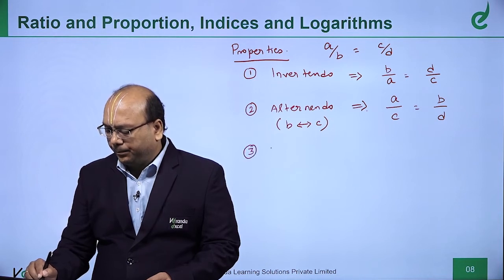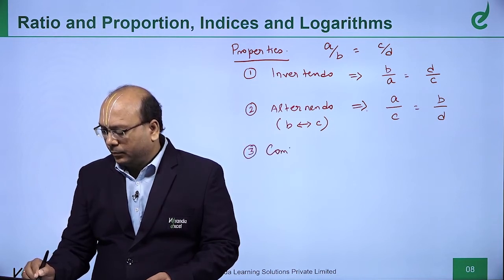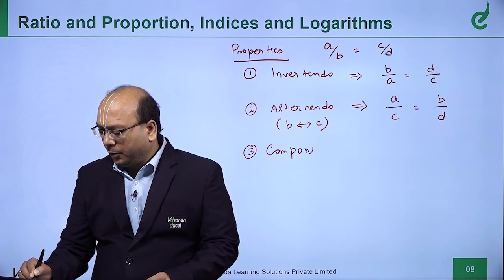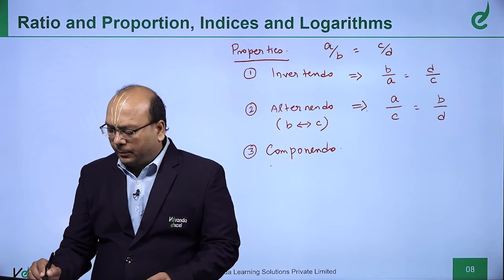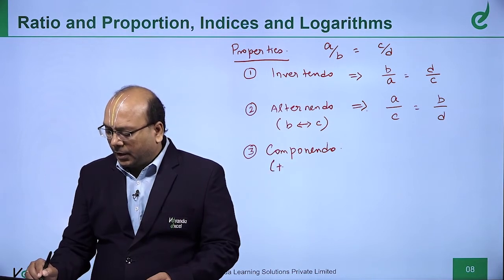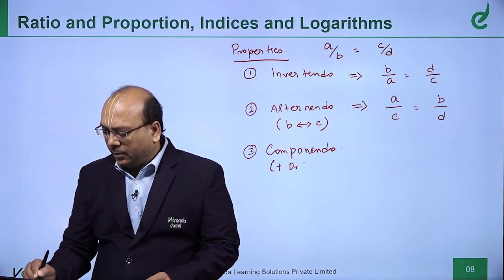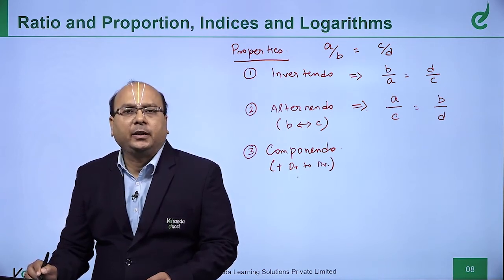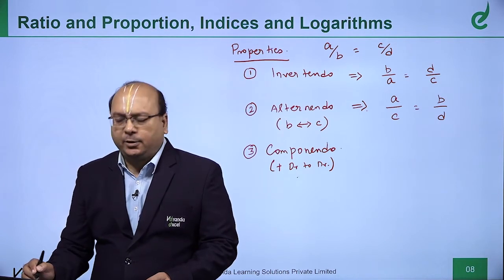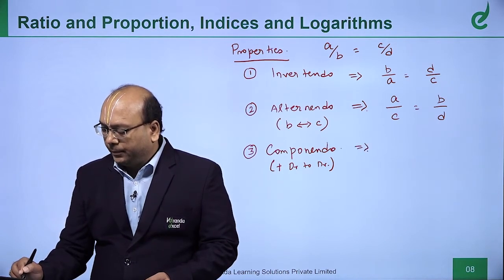Number 3. Componendo. What is componendo? Add the denominator to the numerator. So, I am writing in brackets what we simply mean: add the denominator to the numerator. That means what?